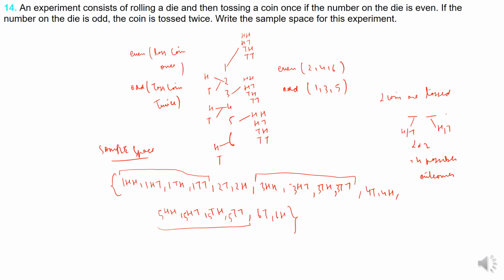So when you toss a die, 1, 2, 3, 4, 5, 6 are the outcomes. If it is even, you toss the coin only once. Then what happens? You get either a head or a tail. But if it is an odd number, then you toss the coin twice. So when you toss the coin twice, what are the possible outcomes? Head head, head tail, tail head, and tail tail. So this is how the combination is.